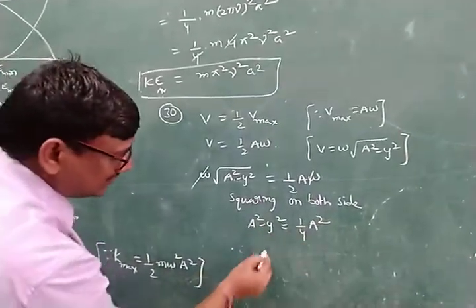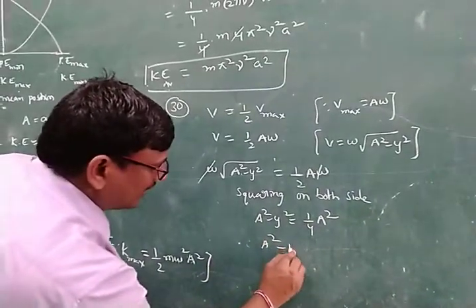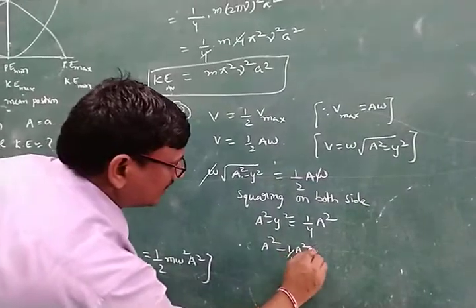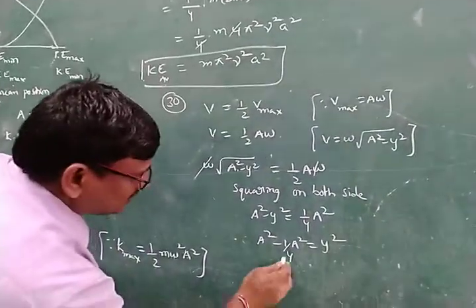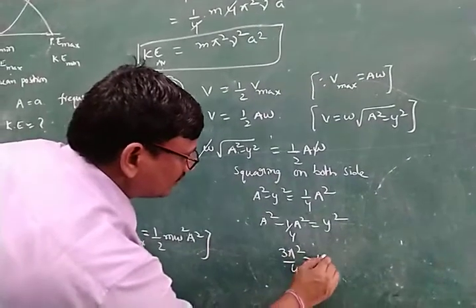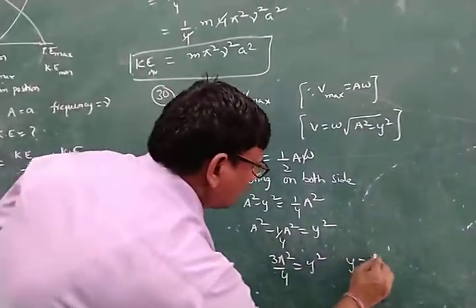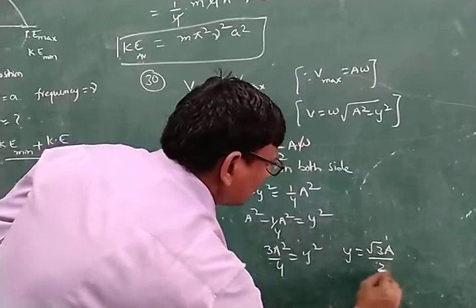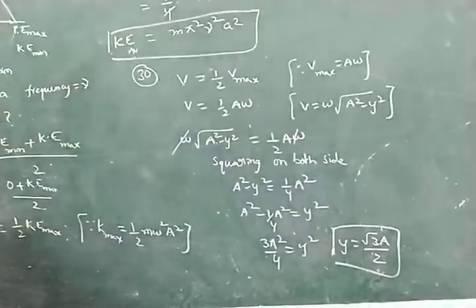Now taking this to the other side, a square minus 1 by 4 a square is equal to y square. That is, 3a square by 4 is equal to y square. Then y is equal to root 3 a by 2. This is the displacement of the particle.